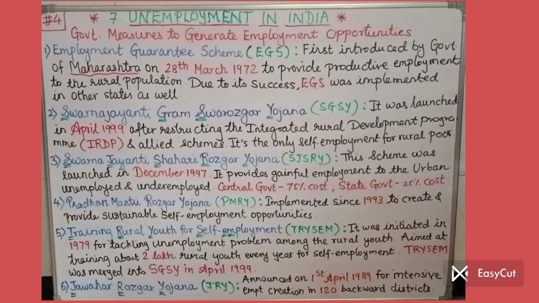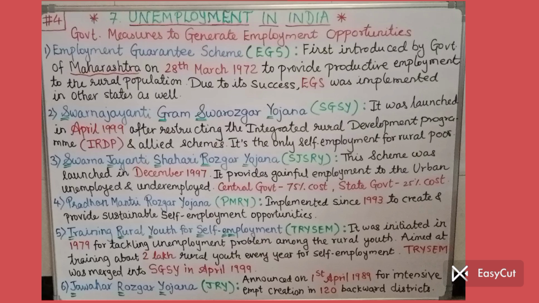So up till now, we studied five schemes. First, EGS, Employment Guarantee Scheme, 28 March 1972 by the Government of Maharashtra. Second, SGSY, launched in April 1999. Third, SJSRY, the Shahri Rozgar Yojana. Fourth, Pradhan Mantri Rozgar Yojana, PMRY. And fifth, TRISEM, Training Rural Youth for Self-Employment. The name itself speaks about the Yojana.